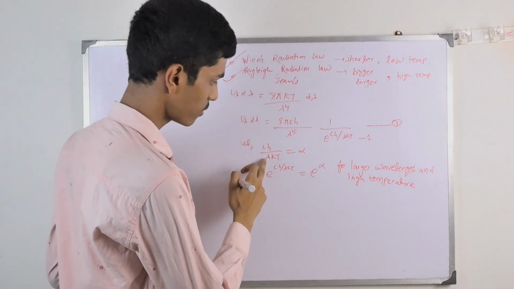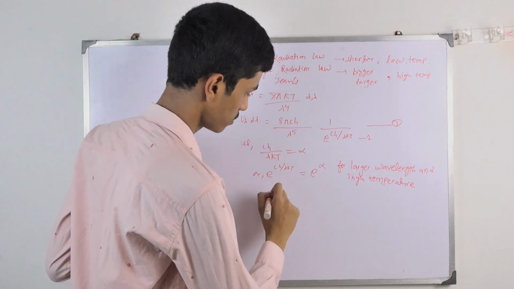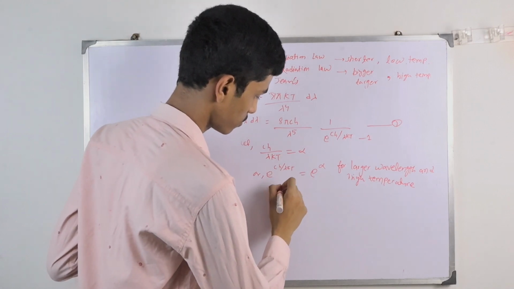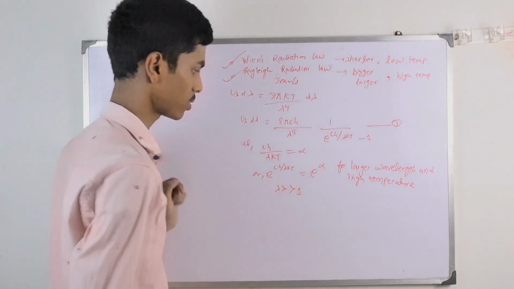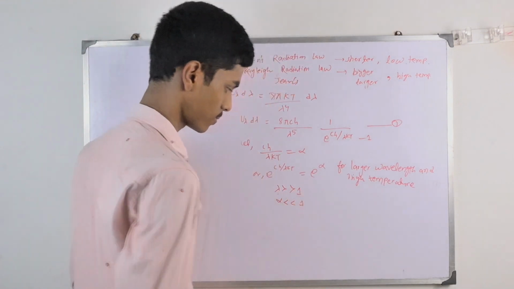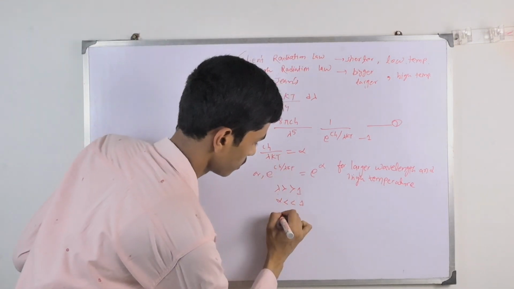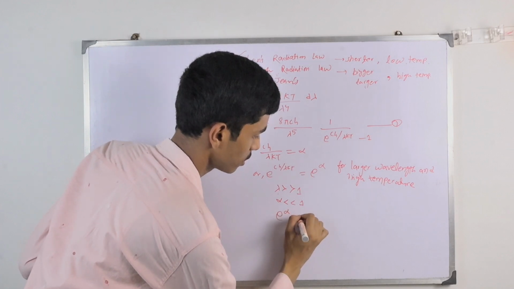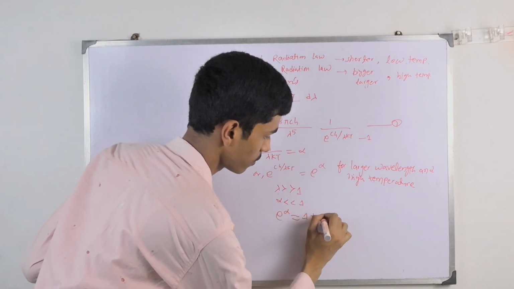For larger wavelength, lambda should be much greater than 1, so that alpha should be much less than 1, such that we can write e to the power alpha nearly equal to 1 plus alpha.